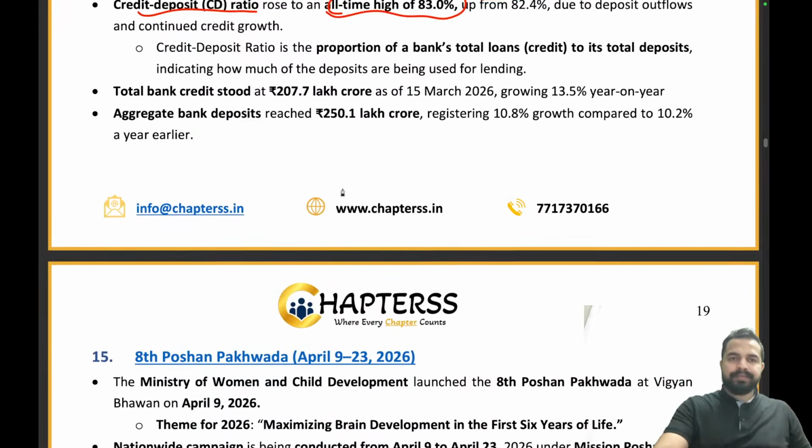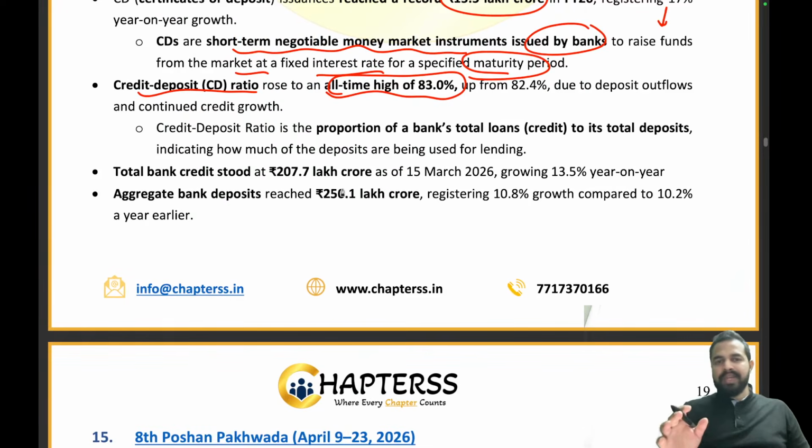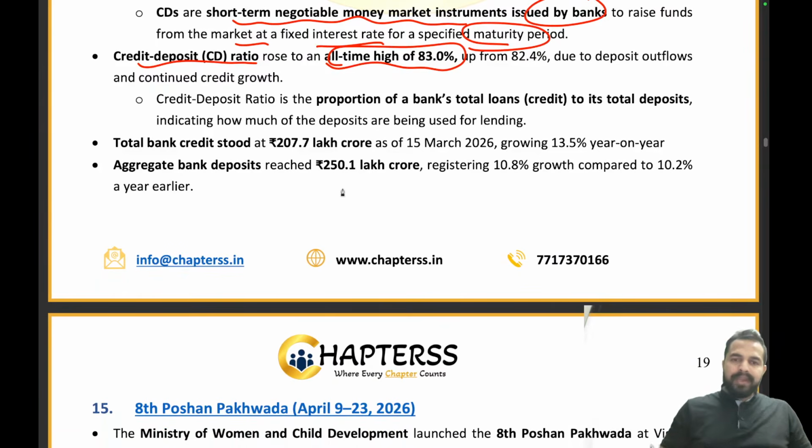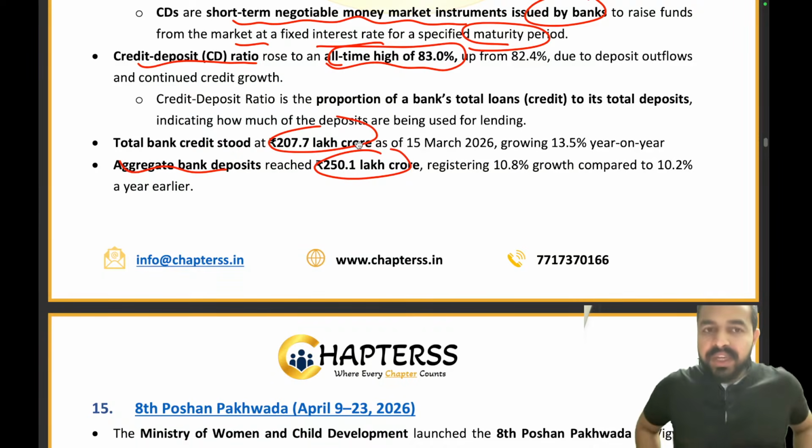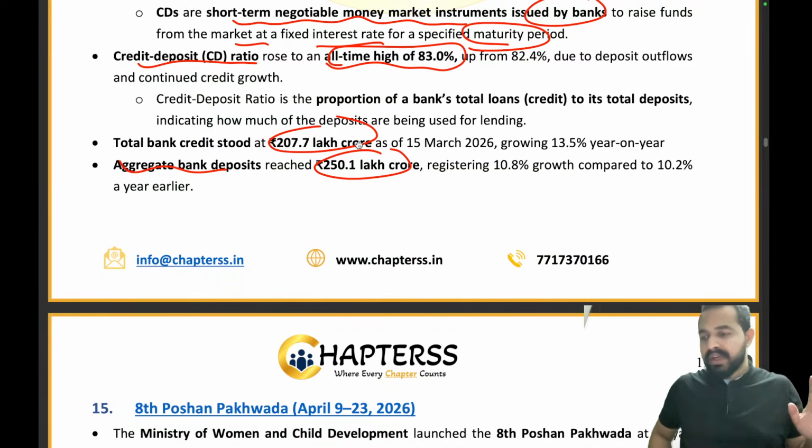Clear to everyone? So CD ratio is an all-time high of 83%. Please remember this. The total bank credit was at 207.7 lakh crore. Aggregate bank deposits were at 250.1 lakh crore. So how many are the credit? How many are the deposits? Everything we have covered. Credit 207.7 lakh crore, deposit 250.1 lakh crore. I know that there is a lot of data, my dear friends, but this is what we need to cover, right?